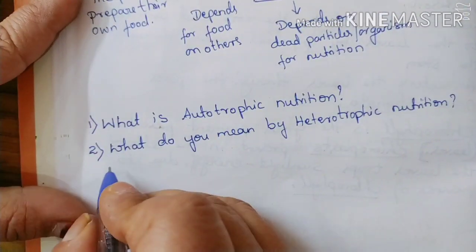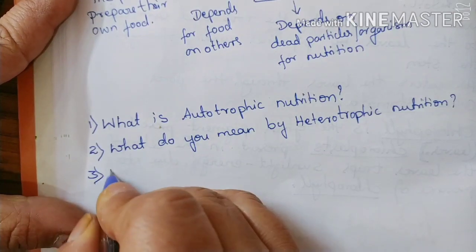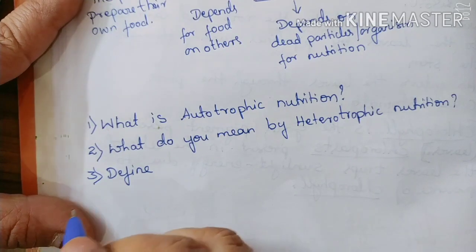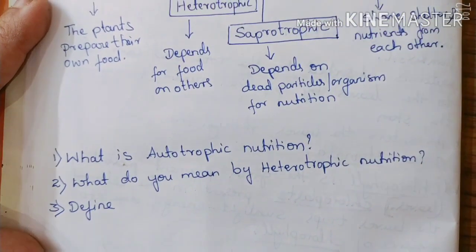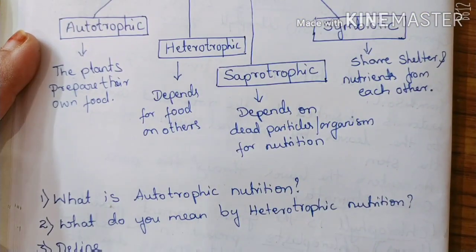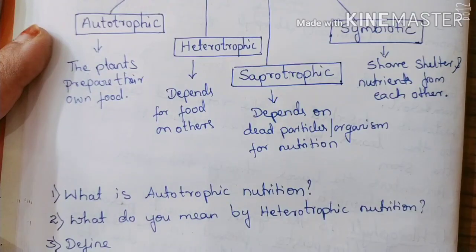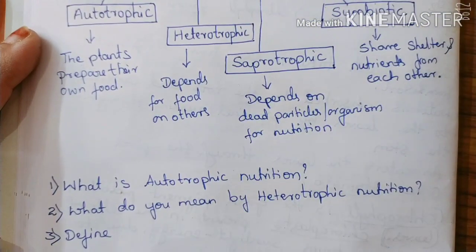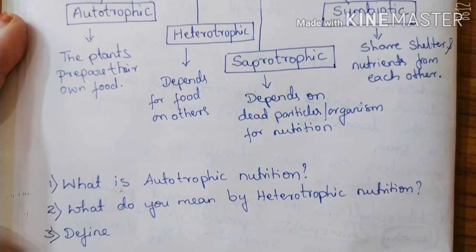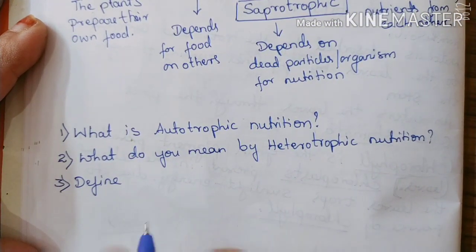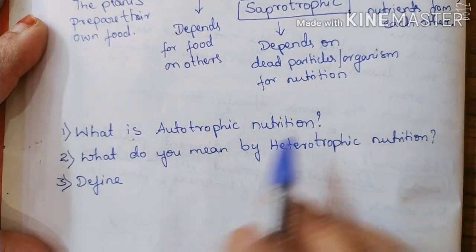Then the third question for you will be, define saprophytic nutrition. All the questions are about telling the meaning of the types or modes of nutrition itself, but the way we have framed the questions is different. First, what is autotrophic nutrition?